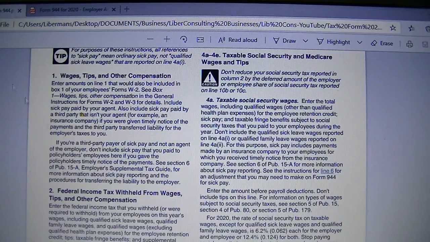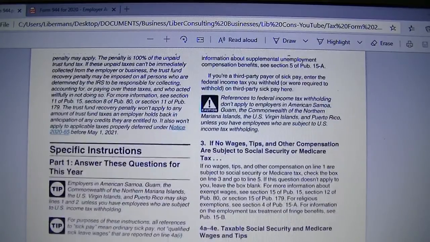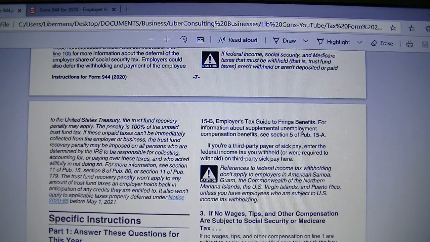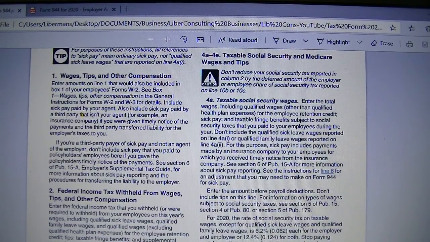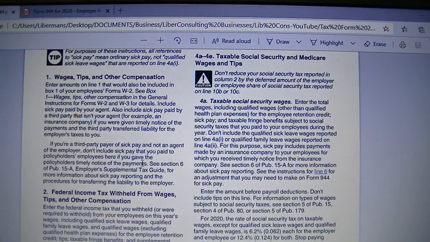And we can take a look at the instructions to see if there is something. Didn't highlight anything there, but that will include income tax withheld from tips, wages, and compensation.